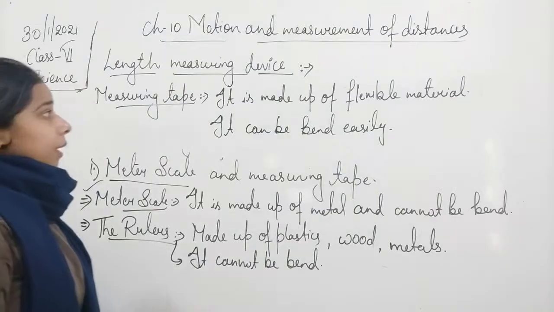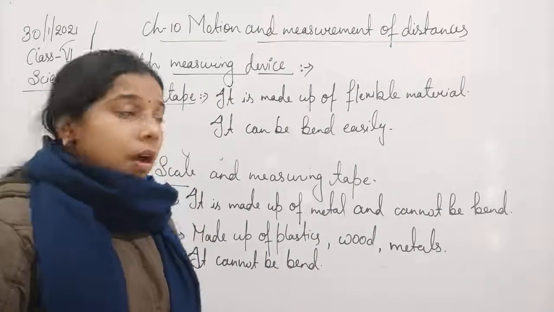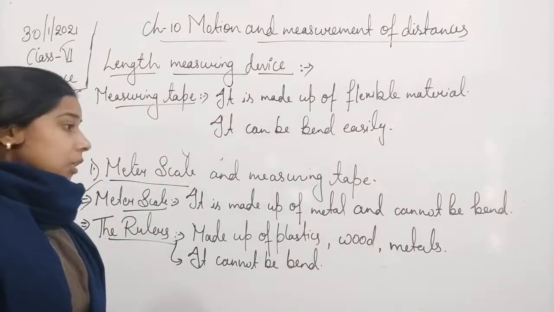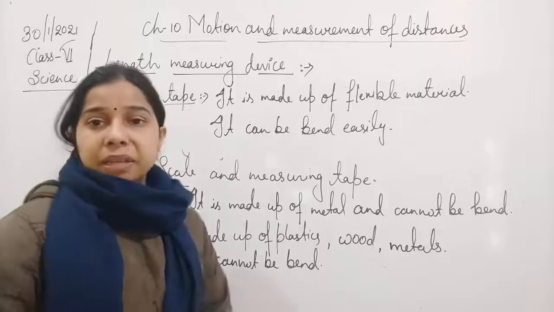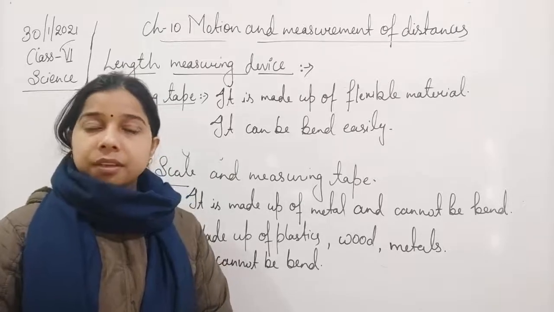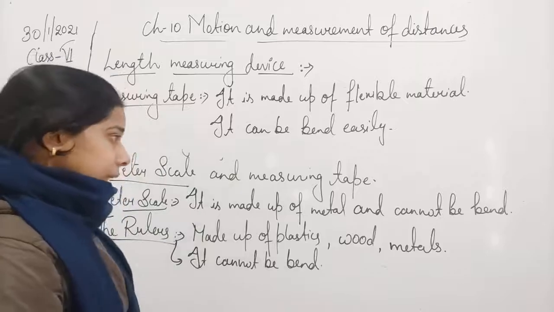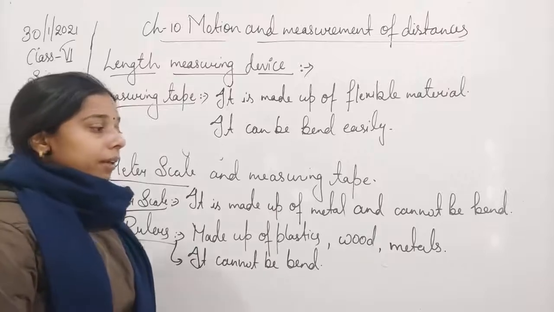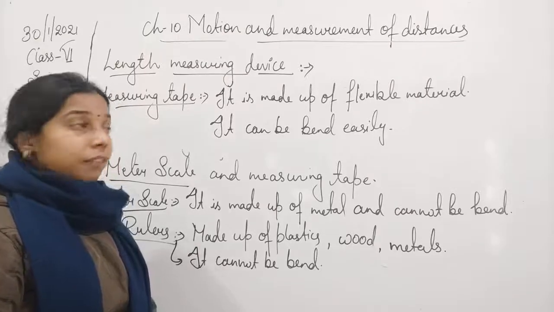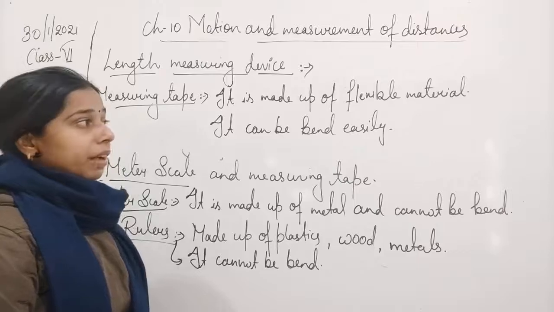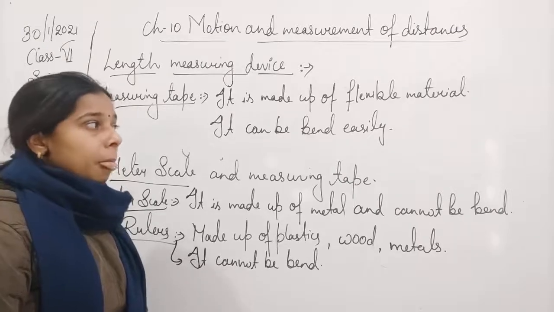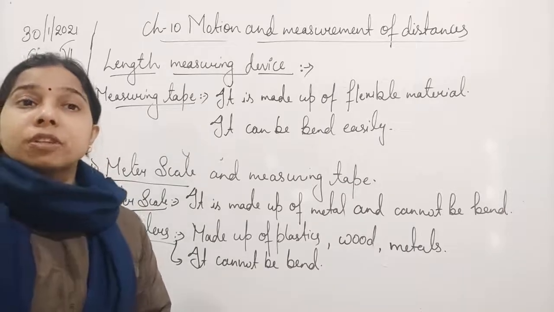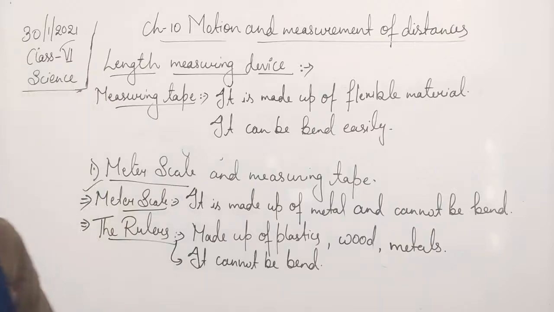So we can say that the measuring tape, the meter scale and the rulers, these are all different kinds of measuring devices to measure a length. And if you see the property, you will find that the meter scale and ruler are made up of metal or plastic, and they cannot be bent easily. But if we compare this with the measuring tape, we will find that it is comparatively flexible and can be bent easily. So it is used to measure the length of a curved object also.